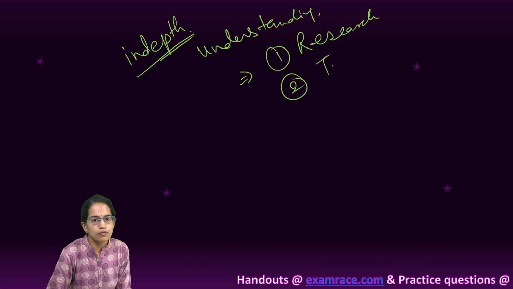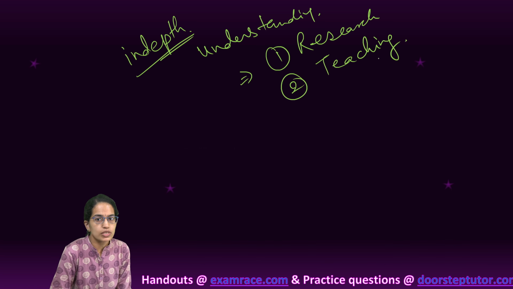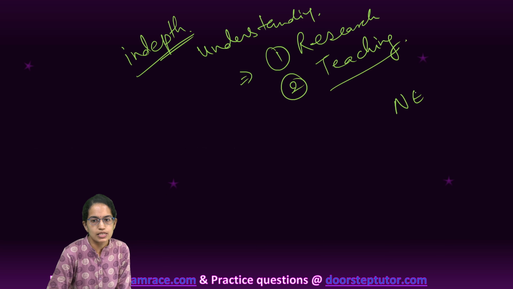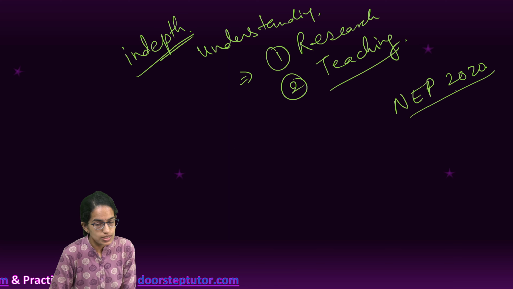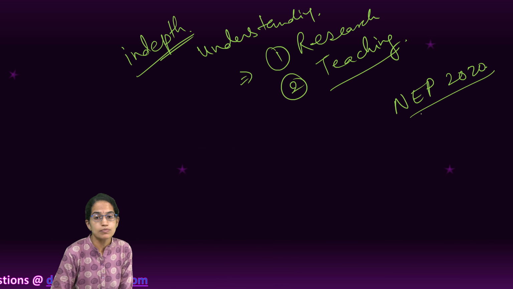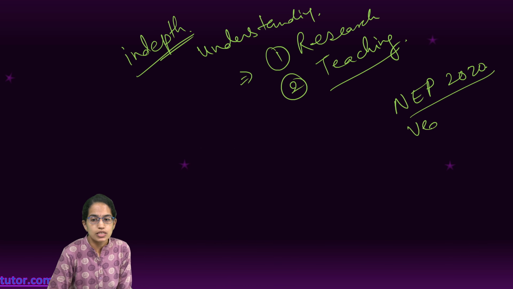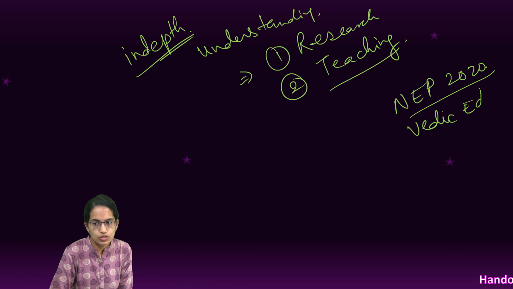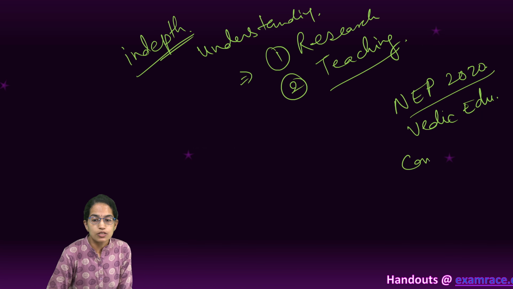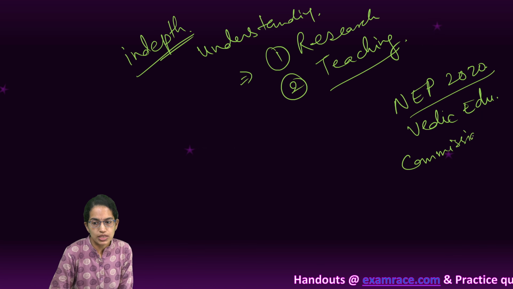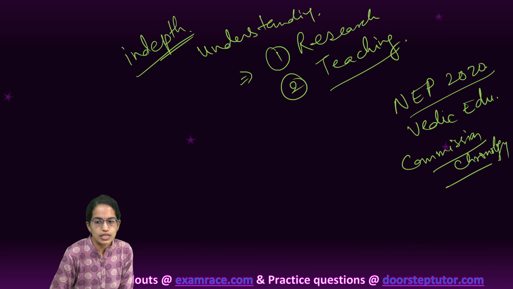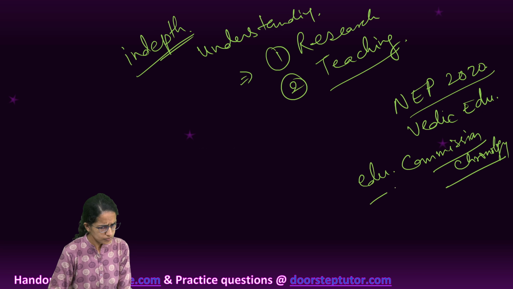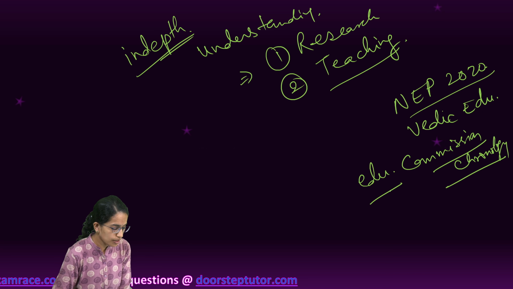Now, what kind of questions came this time? Some of the questions which came from the contemporary section were on National Education Policy 2020. We have covered this across 6 different lectures, so it becomes important. In higher education, there were questions related to Vedic education. There were questions related to various commissions, Kothari Commission and others, to be arranged in chronological order. So the order of various educational commissions post independence becomes important.